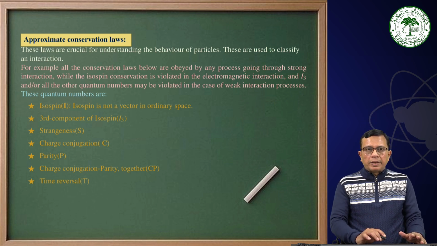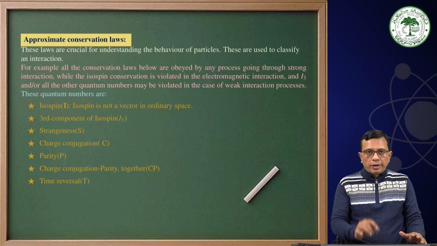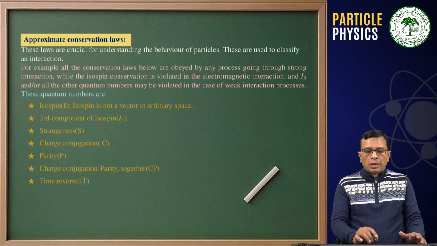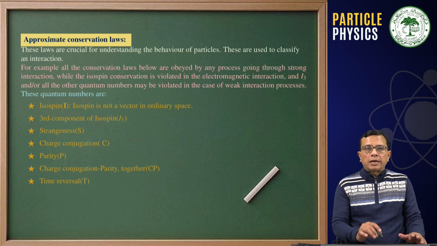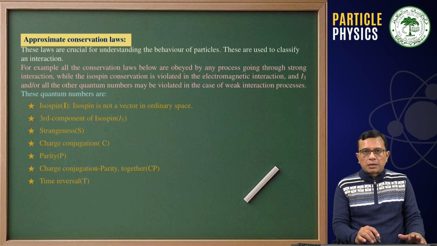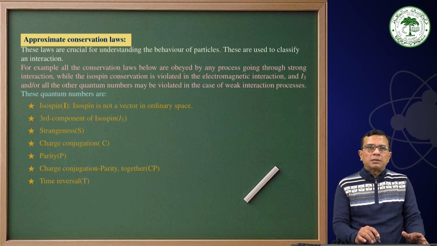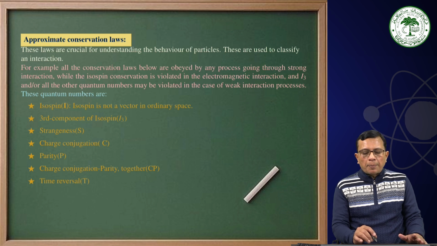The conservation laws we are going to talk about are isospin conservation, third component of isospin, strangeness conservation, charge conjugation, parity, charge conjugation and parity, these two together, and time reversal. Again, there are 7 approximate conservation laws. Therefore, we have 7 exact conservation laws in the standard model and 7 approximate conservation laws.